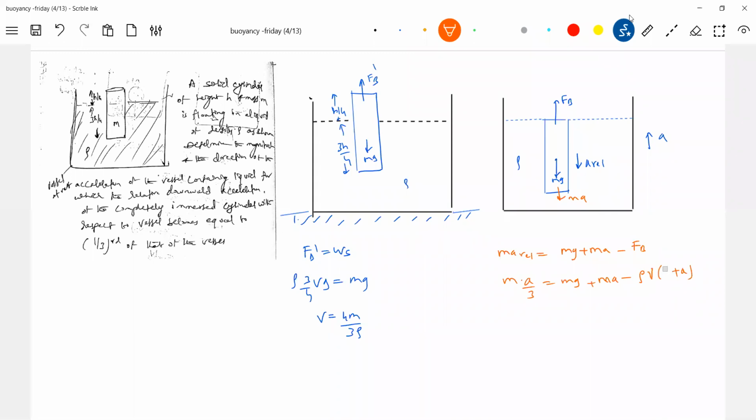Effective g. One more step, I'll write it. What is the g effective? g plus A. Okay, fine. So solve this, we'll get the required answer.